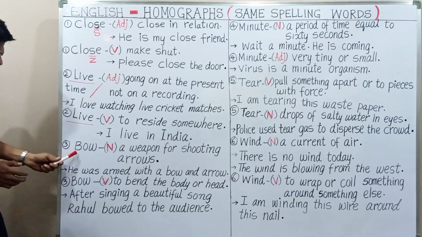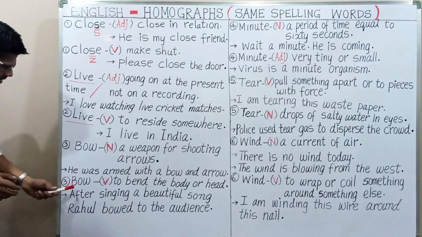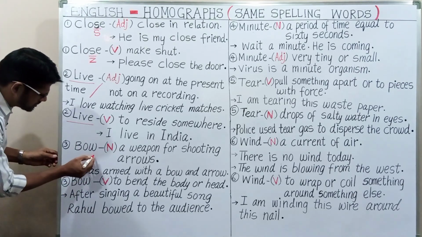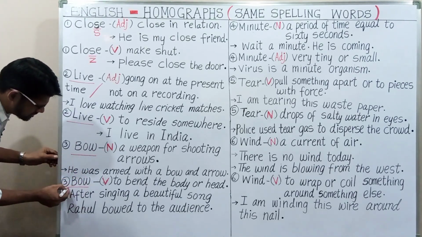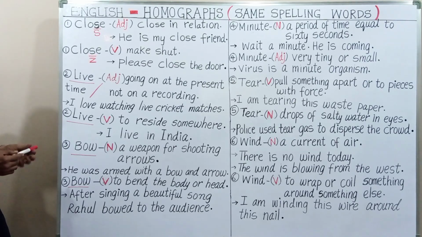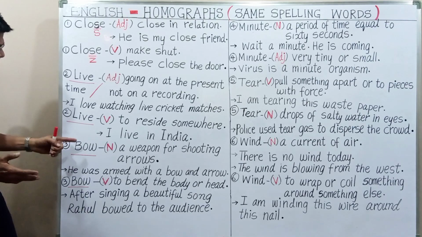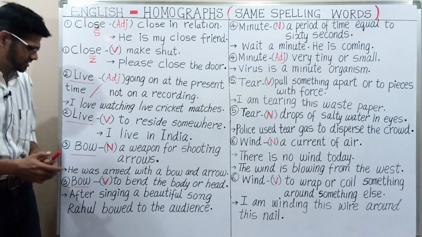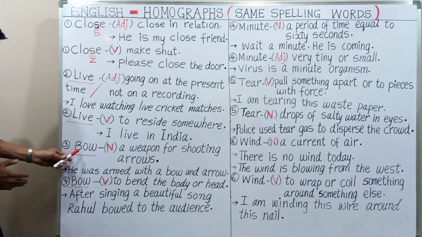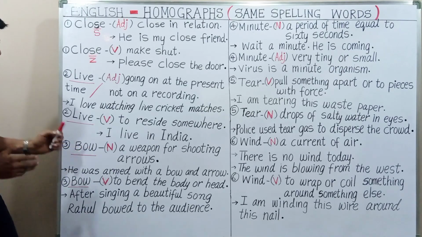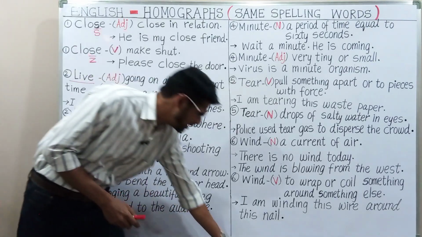Next one, BOW. So this is BOW and this is also BOW. So what is the difference between these two? Spelling are same, but they have different meaning and different pronunciation. Let us learn here. BOW, it is a bow. We have to say it is a bow.